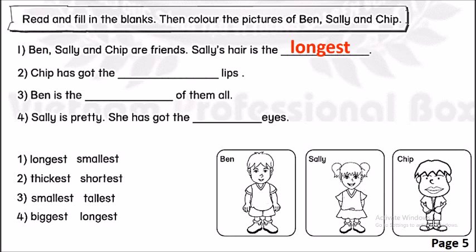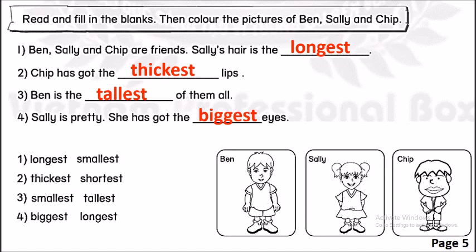Okay, now we will check. Number 2, Jeep has got the thickest lips. And number 3, Ben is the... Number 3, we have smallest and tallest. And the correct answer is tallest. And last one, number 4, Sally is pretty. She has got the eyes. Biggest, longest. So we choose, yes, biggest eyes.